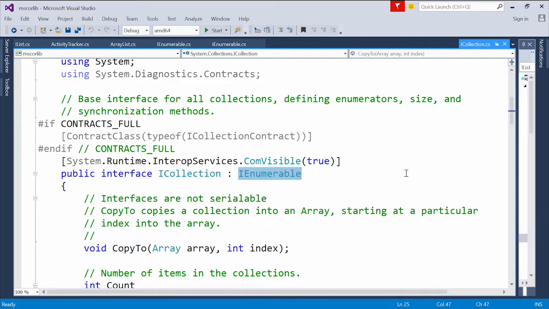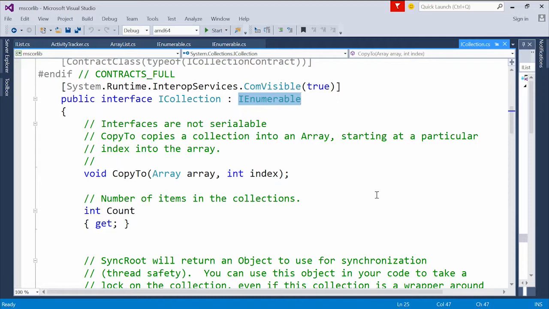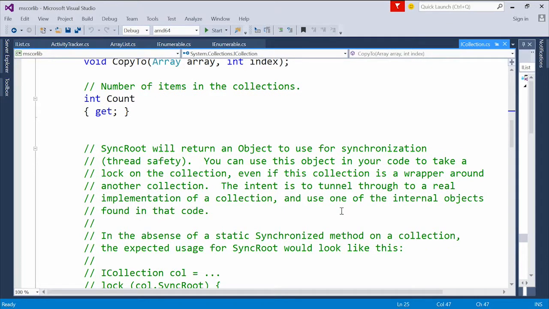So if I want to do a couple more things beyond enumerate a sequence, well, I have ICollection. It knows how to copy itself to some array or copy to something else. It knows how to tell us how many items are in the collection, right? A sequence may not be able to do that. It may just be reading input from a file. It doesn't know when that file will get closed.